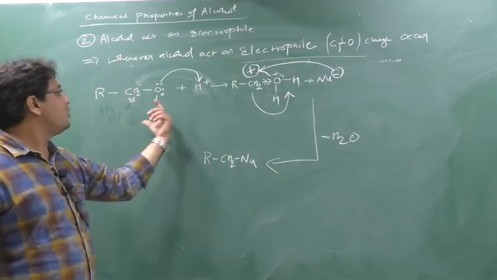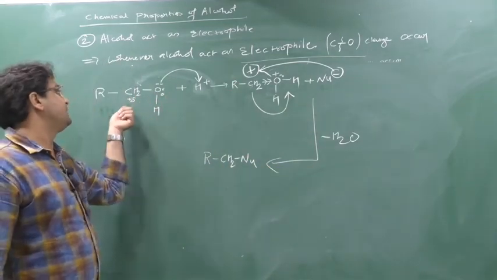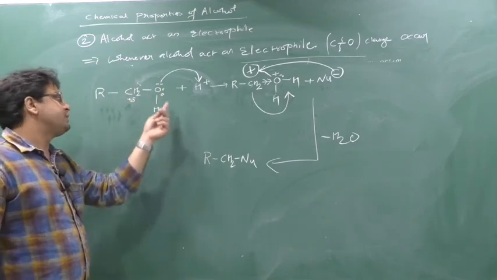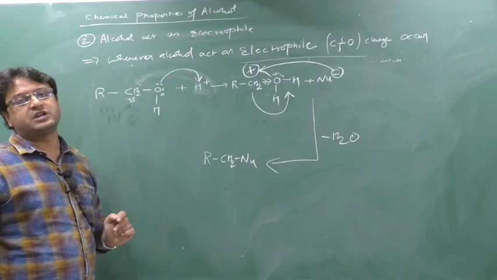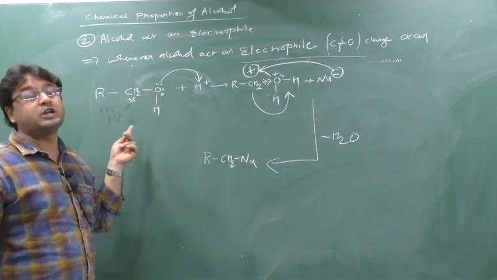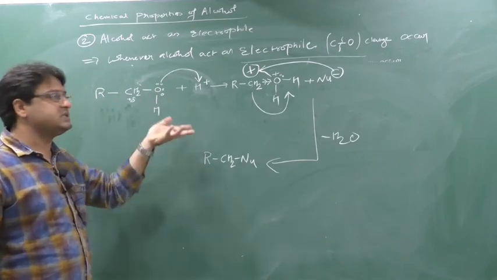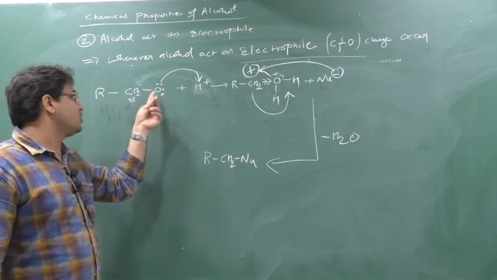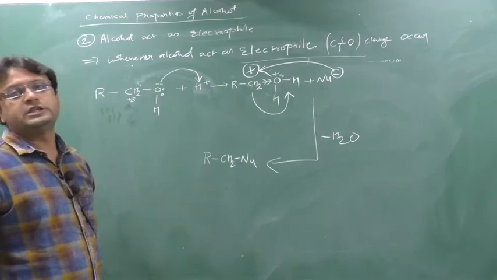Here OH minus cannot release easily. If the nucleophile had attacked this carbon directly, OH minus would not have been released easily. Why? Experimental study shows that OH minus is not at all a good leaving group, so it cannot be released easily. This oxygen will not release from this place. That's why I made this oxygen react with the H plus first.